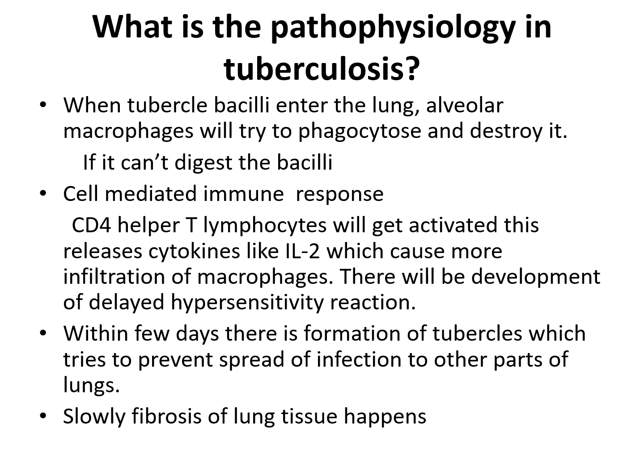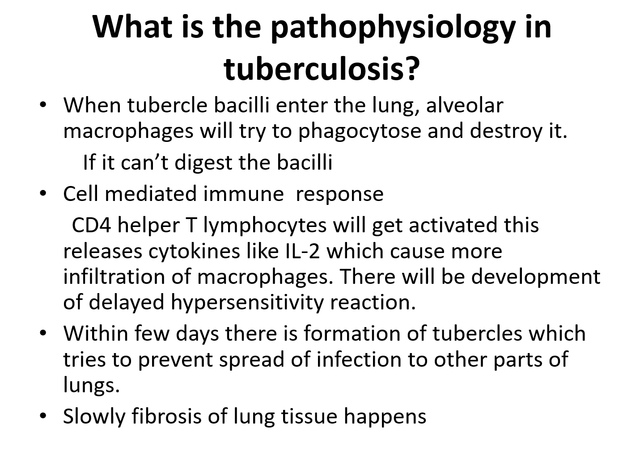So what is the altered physiology in tuberculosis? What you need to remember is that tuberculosis is not because of any toxin released by tubercle bacilli, but instead it is because of our immune response. Whenever any tubercle bacilli enter the lung, initially the alveolar macrophages try to phagocytose it and kill and destroy it. But if they cannot kill the bacilli, then the cell-mediated immune response will start developing.